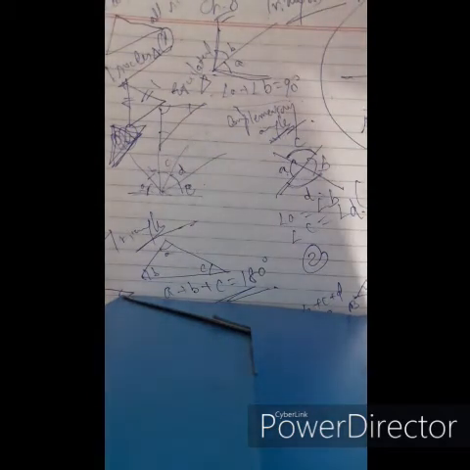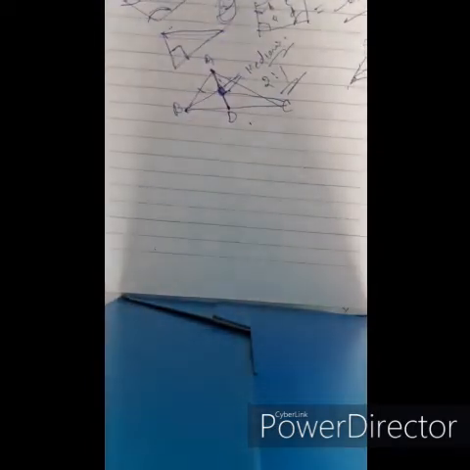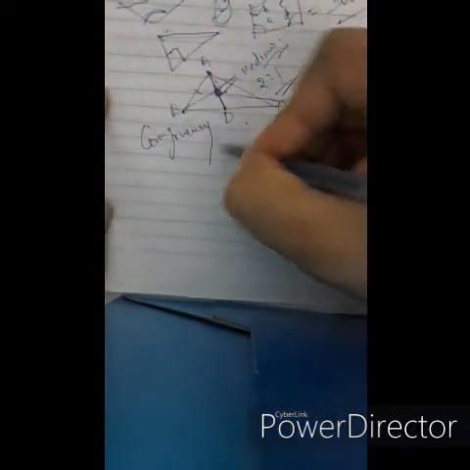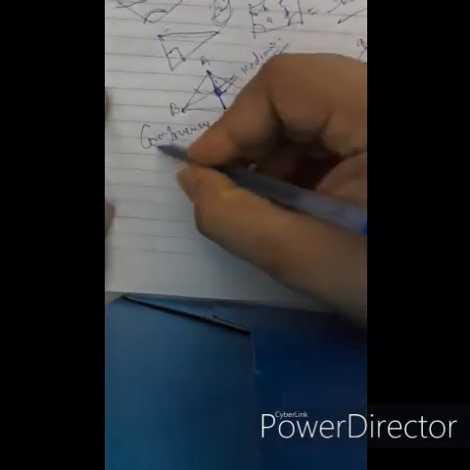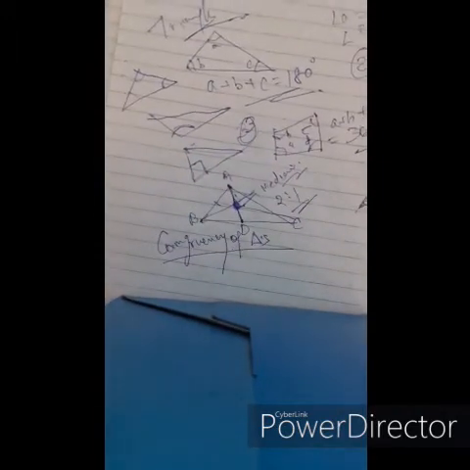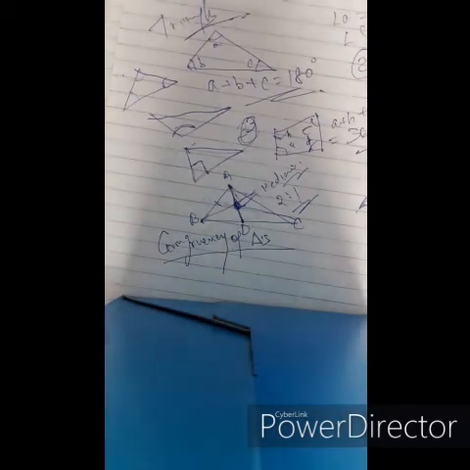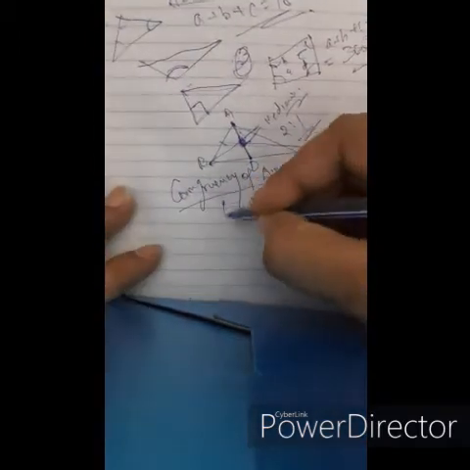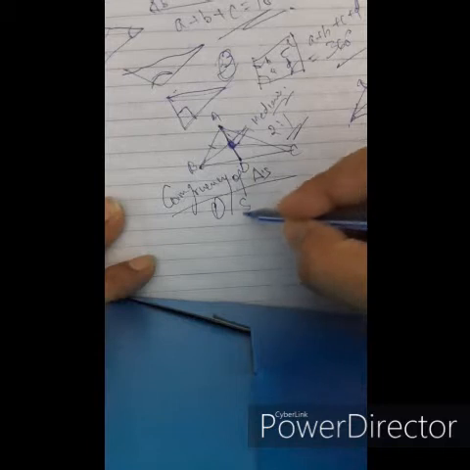Now we'll see congruency of triangles. So there are basically four axioms of congruency of triangles, which are: number one, the side angle side or SAS axiom.